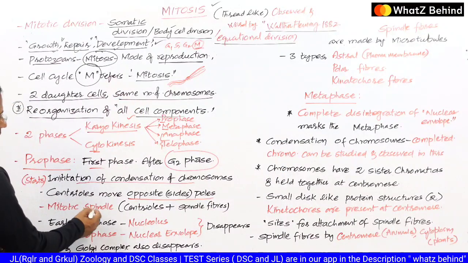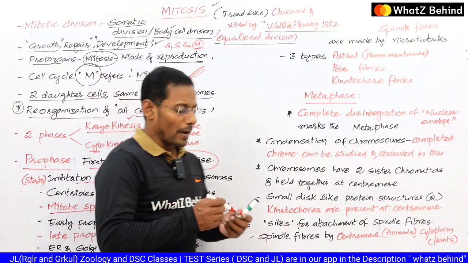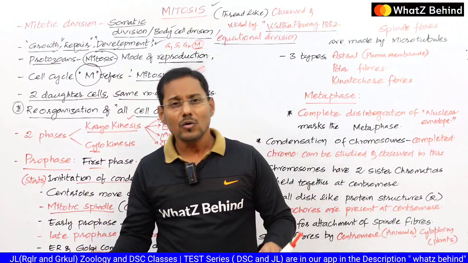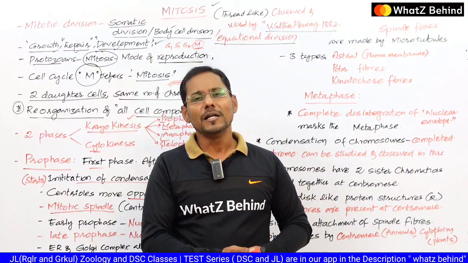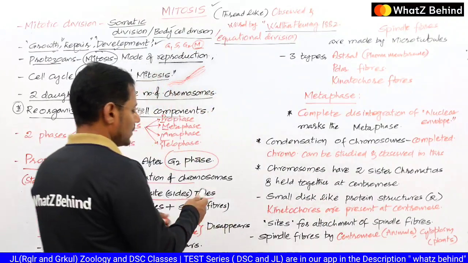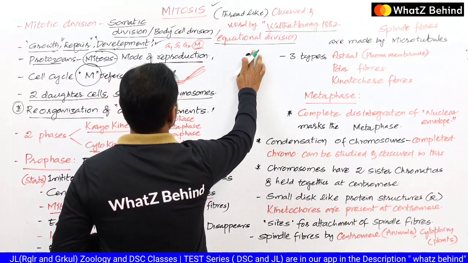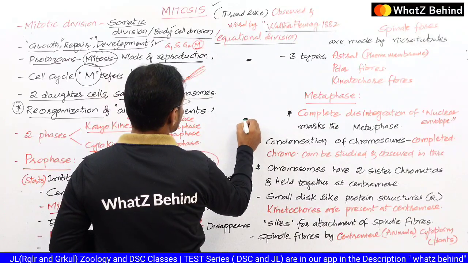And here the mitotic spindle is going to be formed in this phase. So mitotic spindle ante enti అని చూసినట్లయితే, మనకి centrioles along with the spindle fibers ఉంటాయండి. So centrioles along with the spindle fibers are known as the mitotic spindle. Say for example, assume that this is the centriole and this is the centriole.